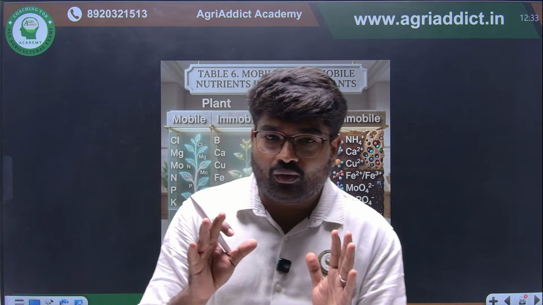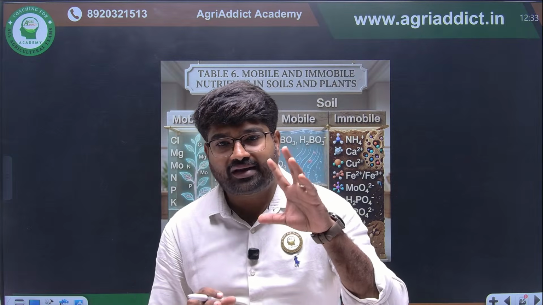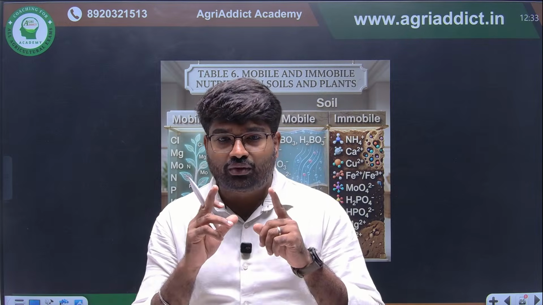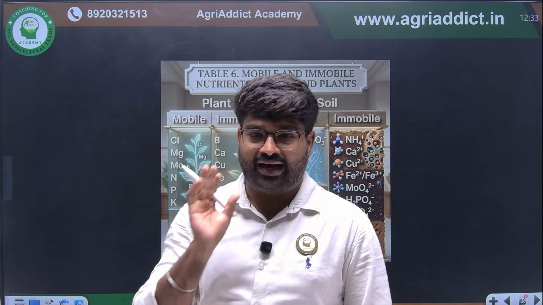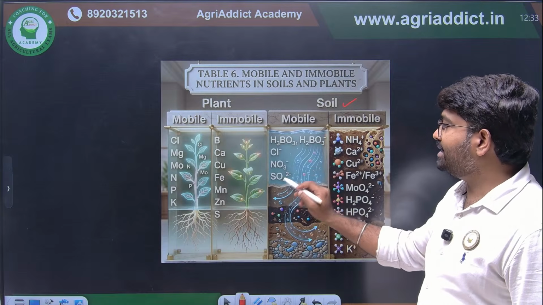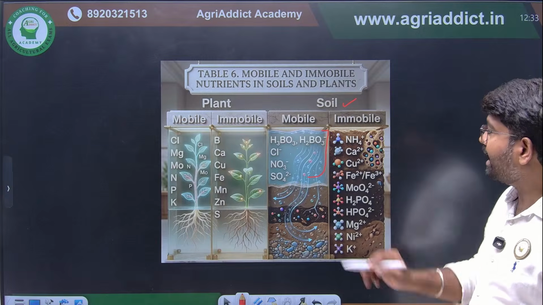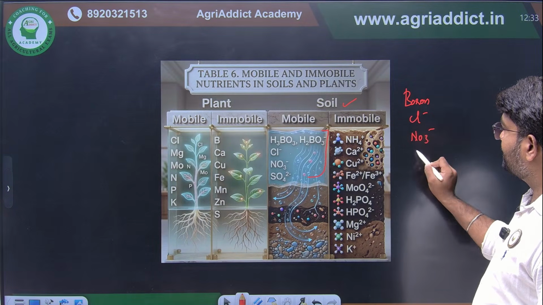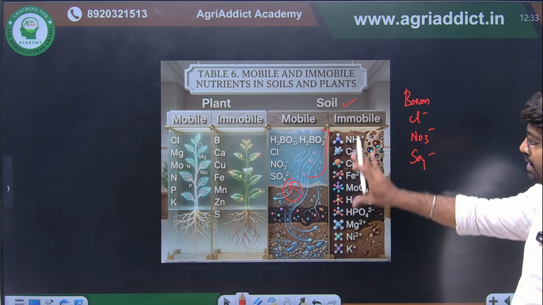Now we are going to see the mobility of the elements. Of the 17 elements, which are mobile in plant and mobile in soil? You have to read the question properly, whether they are asking mobility of the element in soil or in plant. First, we will see soil. In soil, boron, chlorine, nitrate and sulfate are the only nutrients that are highly mobile in nature. This is a very important question. The remaining are all immobile in nature.